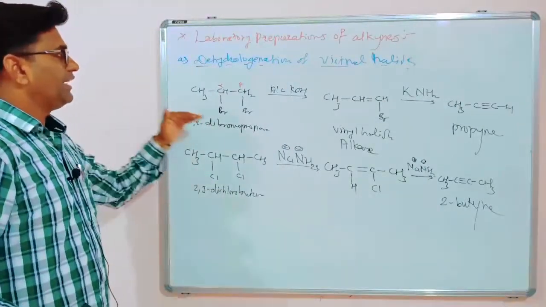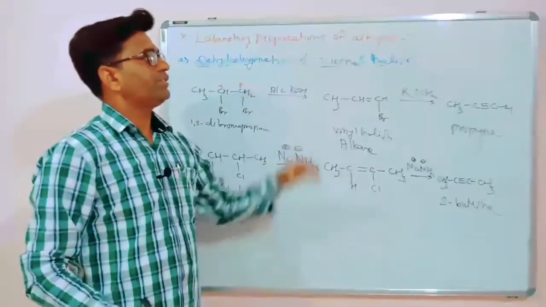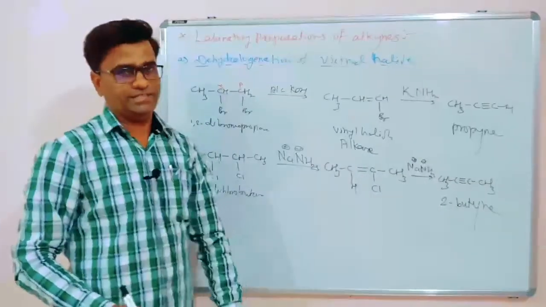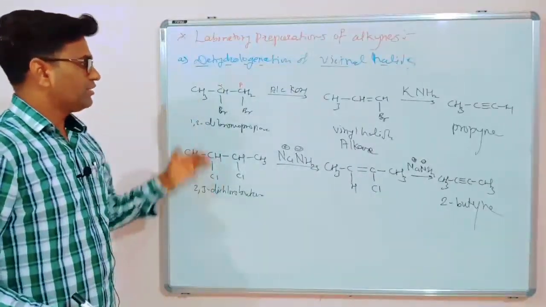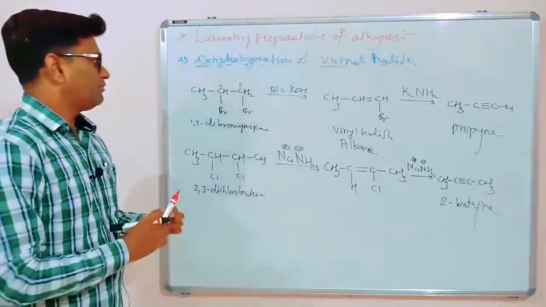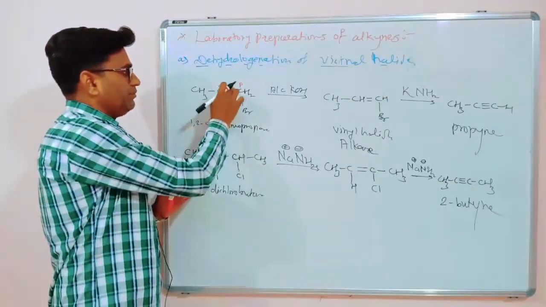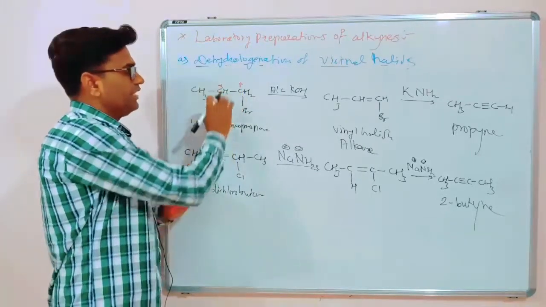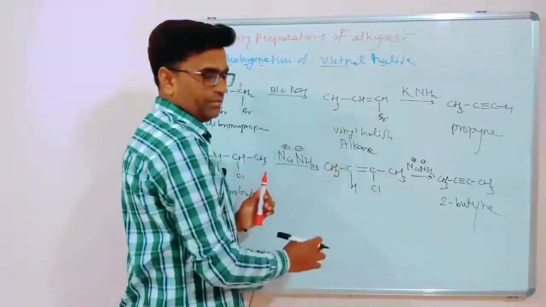So in this way, this reaction is called dehydrohalogenation of vicinal halides. In presence of alcoholic KOH or strong base, what will happen? Alpha halogen and beta hydrogen will get eliminated, single bond converted to double bond.